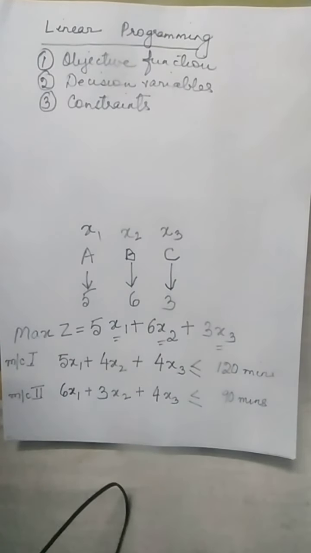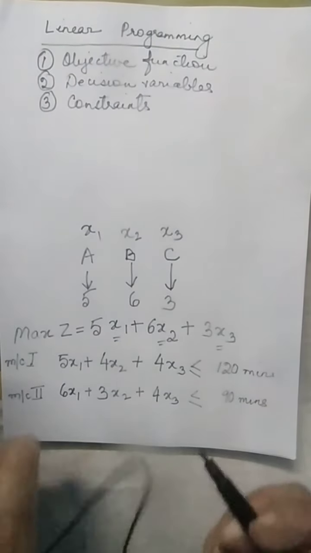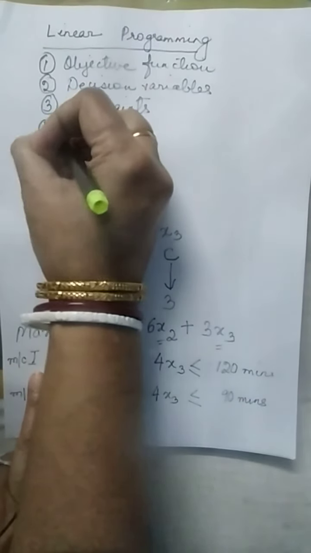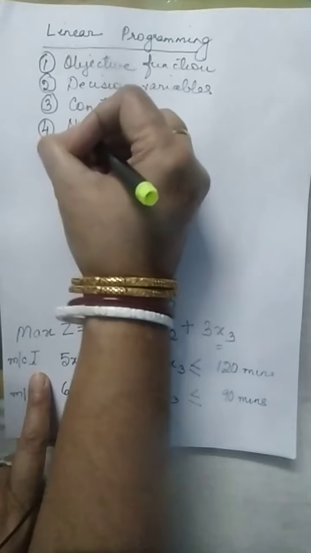Now, there is a third thing we have to look at. See, we have spoken about the objective function, we have spoken about the decision variables, we have spoken about the constraints. There is something else, that is the non-negativity restriction.